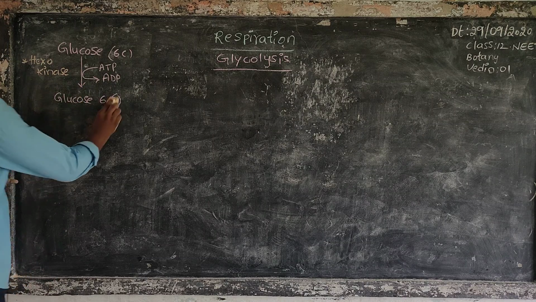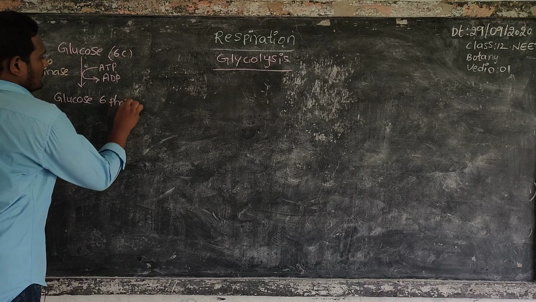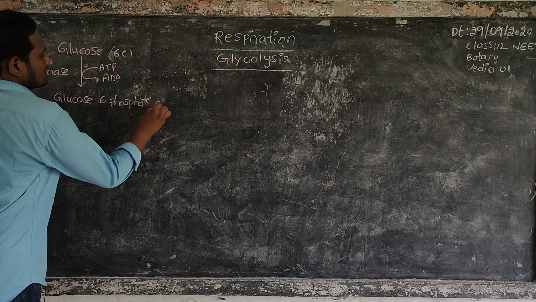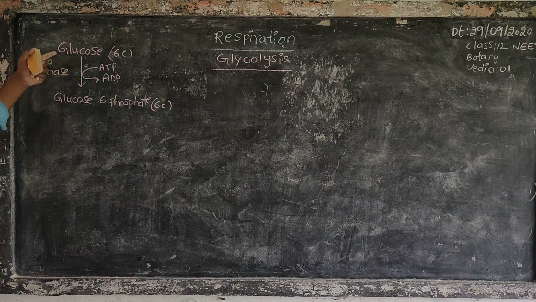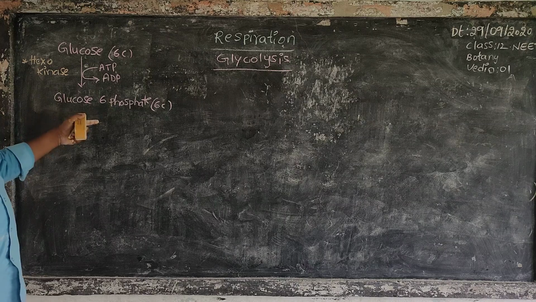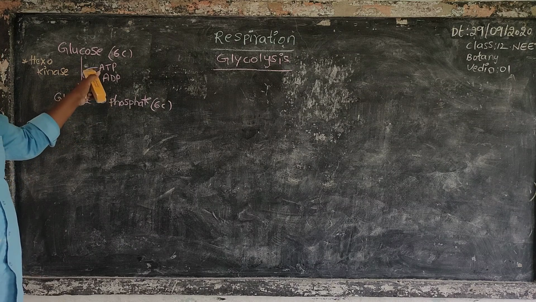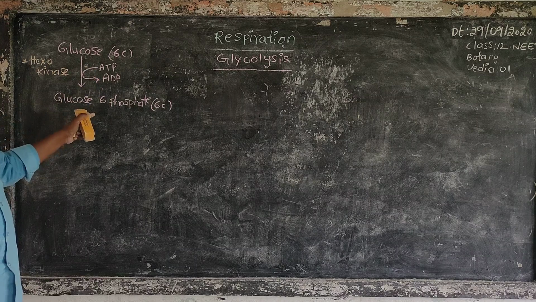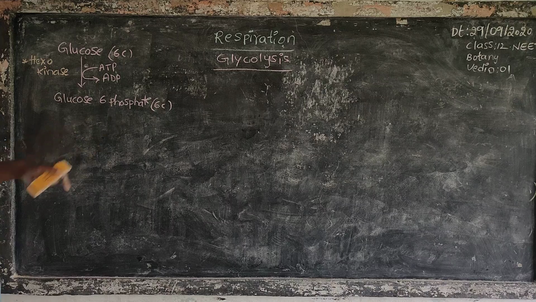Glucose 6-phosphate is also a 6-carbon compound. Glucose changes into glucose 6-phosphate with the addition of a phosphate group from the ATP. ATP gives a phosphate group to glucose. That's why glucose changes into glucose 6-phosphate.